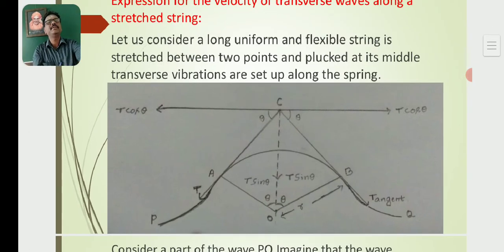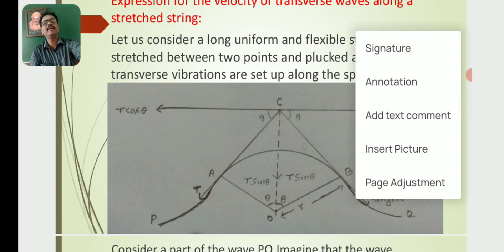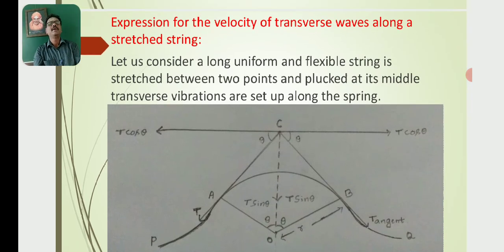Just see the diagram. The diagram indicates transverse waves. During the propagation of transverse waves along a stretched string, a series of crests and troughs forms. The maximum positive displacement of the particle from its mean position is known as a crest. The maximum negative displacement of the particle from its mean or equilibrium position is known as a trough.